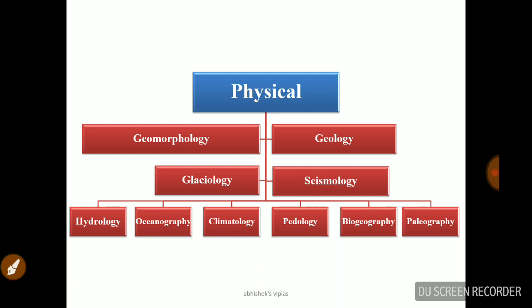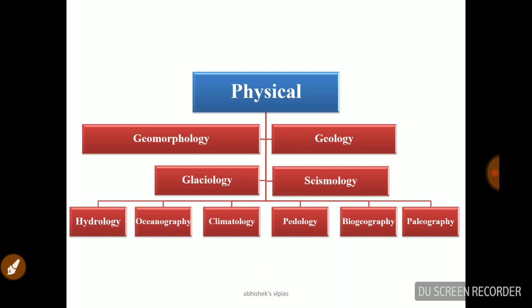And the second one is, you can see, geology. Geology is the study of rocks and the study of the glaciers and all. And the absolute glacier study is in glaciology, and seismology is connected to earthquakes. Hydrology, as the name indicates, is connected to the rivers, lakes, etc. And the fluctuation of water table, all those things come under hydrology. And oceanography is a branch of hydrology, and it is a branch dealing with ocean tidal waves, ocean floor, etc.